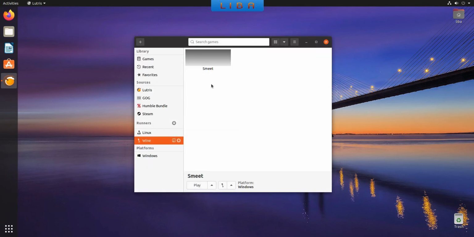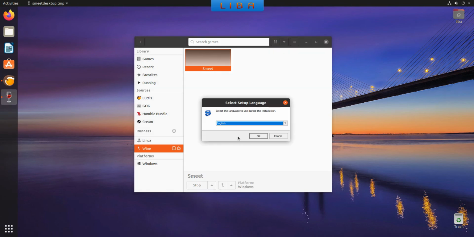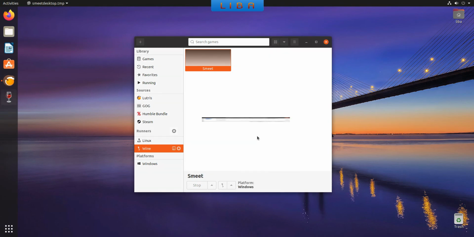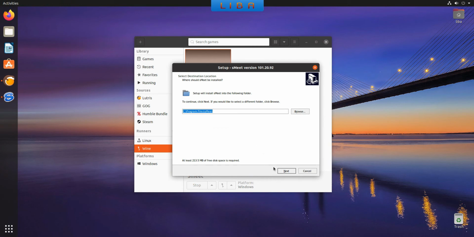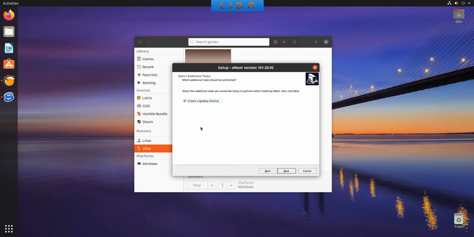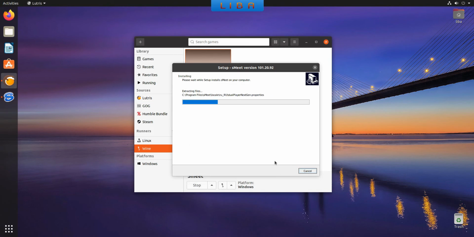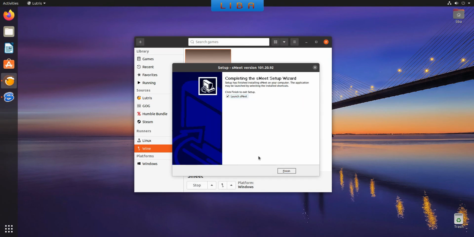Now start the installation of Smeet. For that, it's really easy. Select Smeet and click on Play here. Select your language and click OK. Click on Next. Please uncheck Create a desktop shortcut and click on Next. Click on Install. Uncheck Launch Smeet and click on Finish.